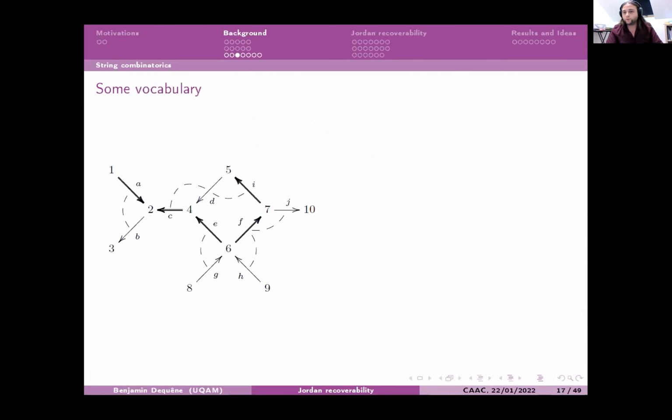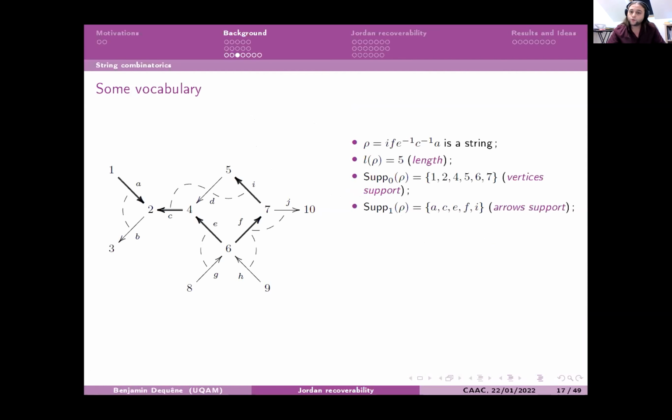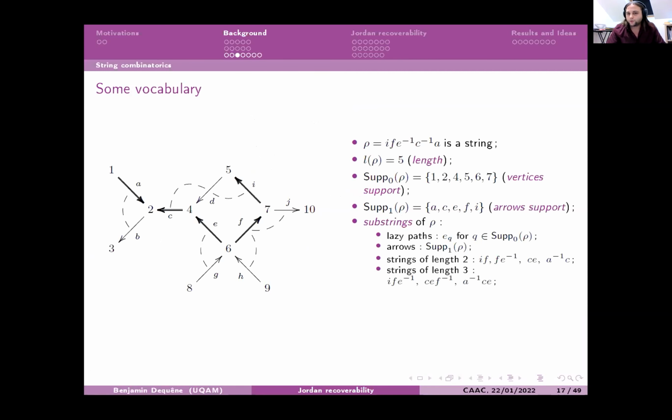So, some vocabulary around strings. We can talk about the length of the string, that is the number of arrows. We can talk about vertex support and arrow support. We can talk about substrings of the string, so it's just like subwords of the word which constitutes your string. And we can talk about maximal strings. Here you can see that we can't add another arrow at vertex 1 or at vertex 5 such that you get a longer string.